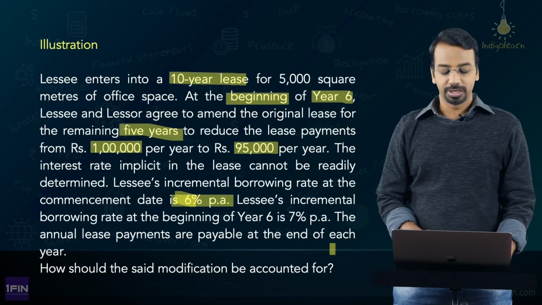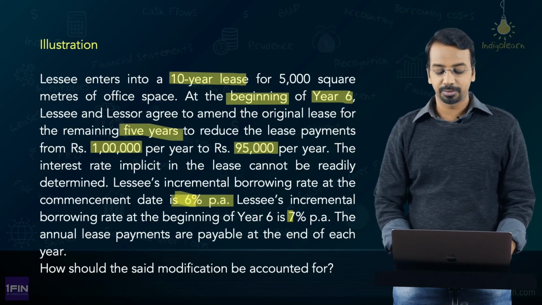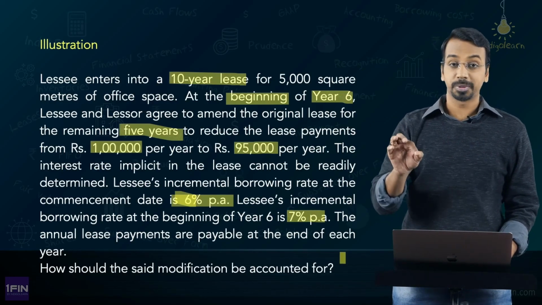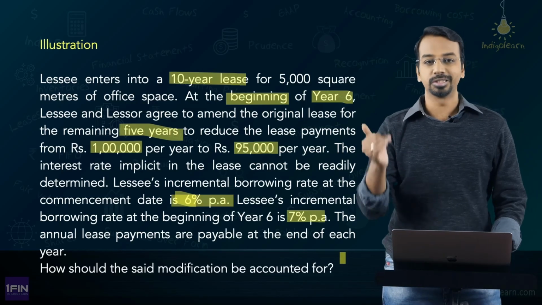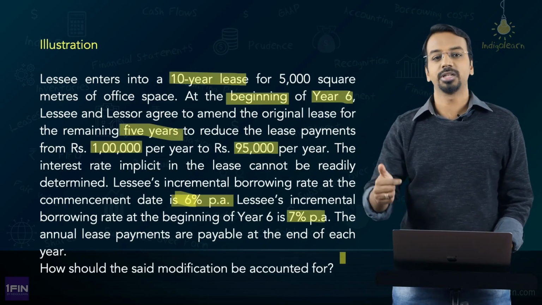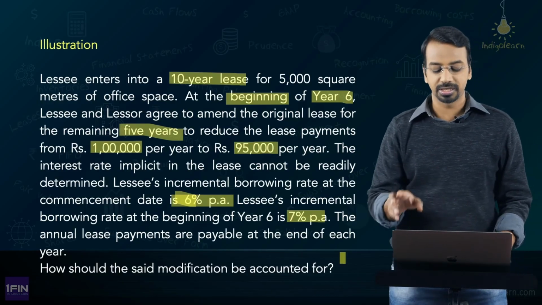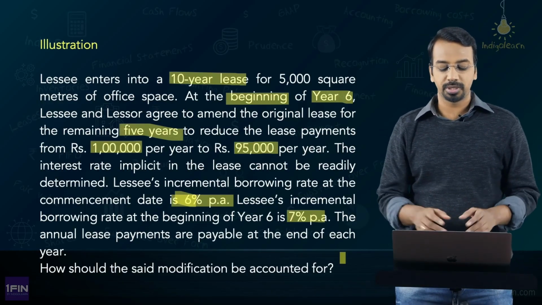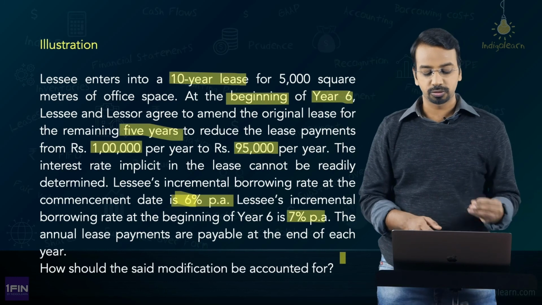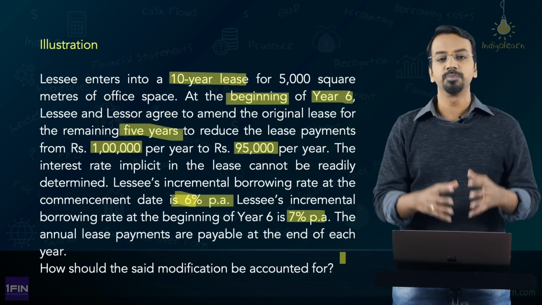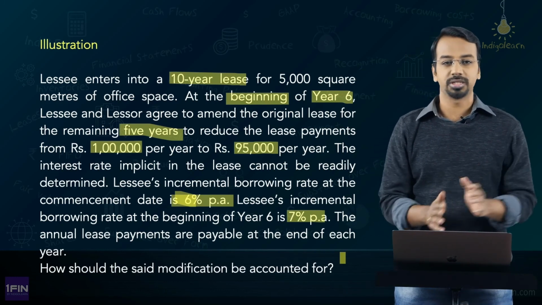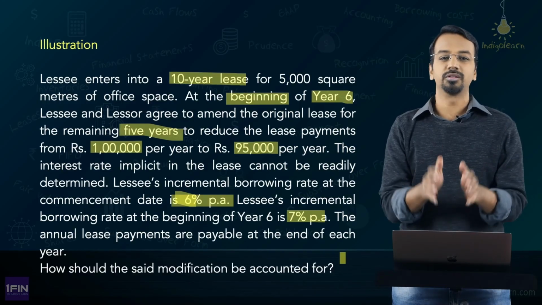Lessee's incremental borrowing rate at the beginning of year 6 is 7%. So 6% is at the commencement, that is at year 0 when you initially recognize the ROU asset and the lease liability. Later on when the lease was modified, the revised rate is 7%. The annual lease payments are payable at the end of each year. How should the said modification be accounted for? So lease payments are made at the end of each year, that's also very clearly given. How should we account for the modification?